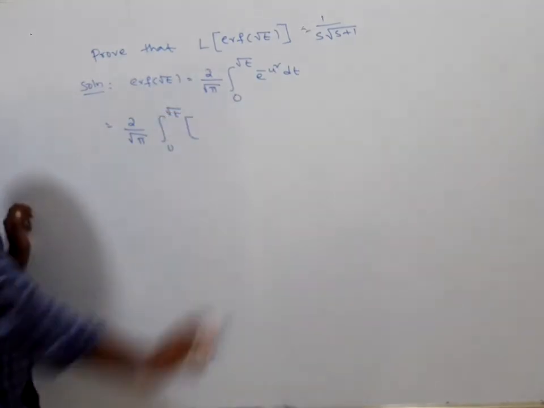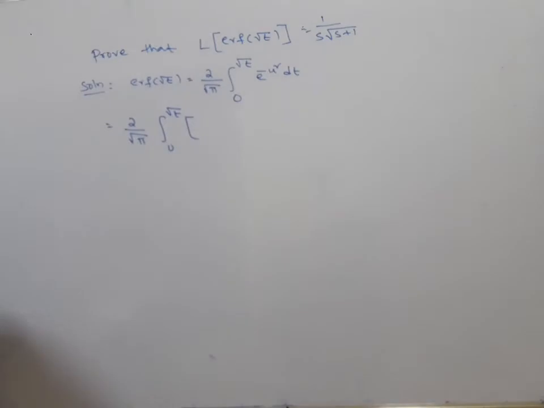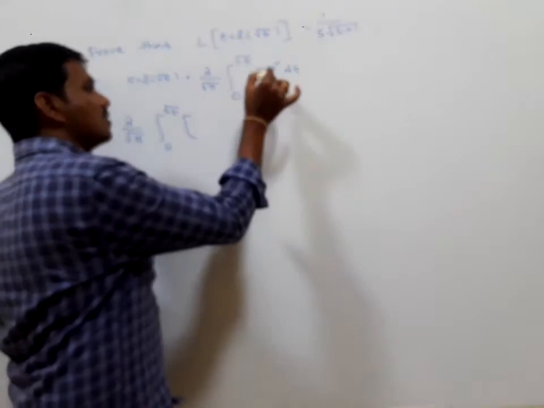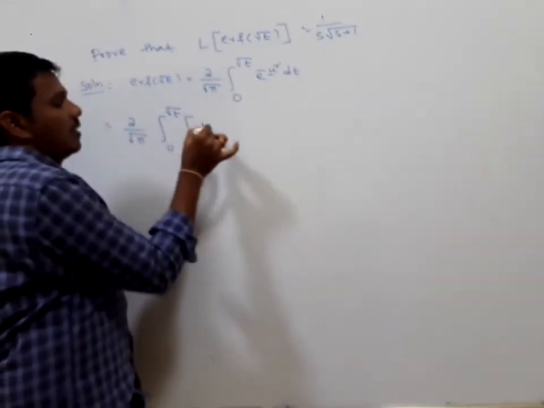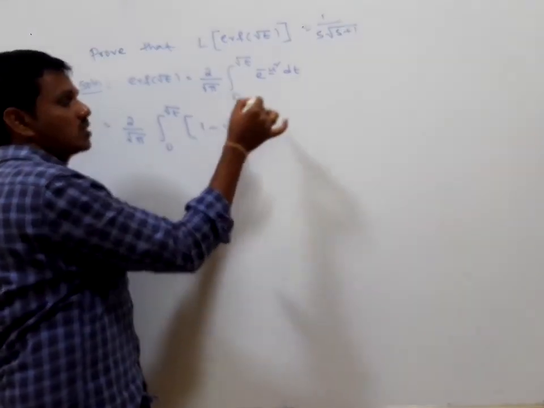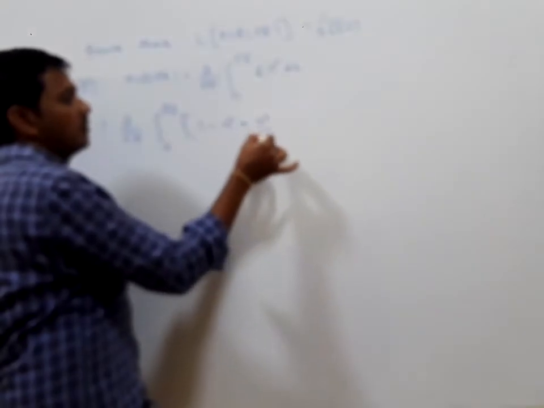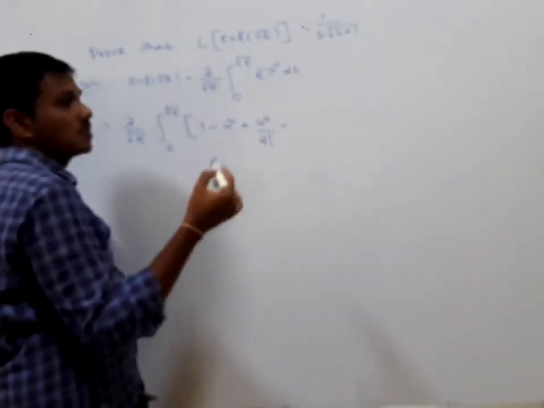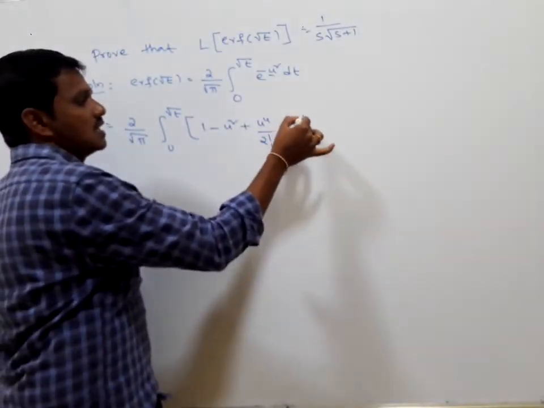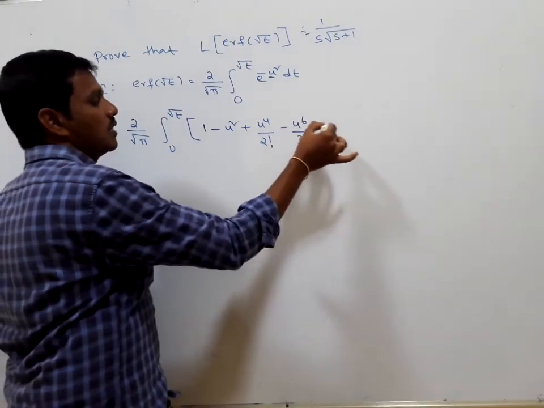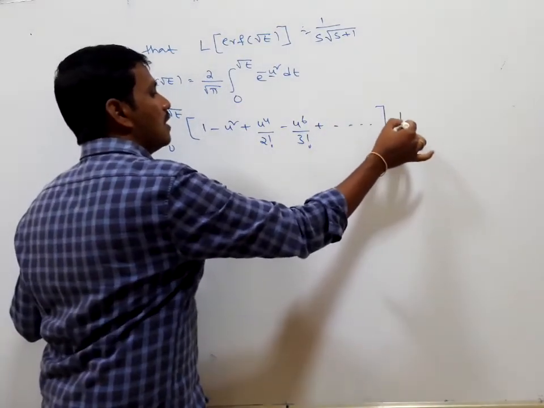You know the expansion of e to the power of minus x: 1 minus x plus x square by 2 factorial minus x cube by 3 factorial, and so on. Here x is u square, so 1 minus u square plus u to the power of 4 divided by 2 factorial, minus u to the power of 6 divided by 3 factorial, plus so on, du.